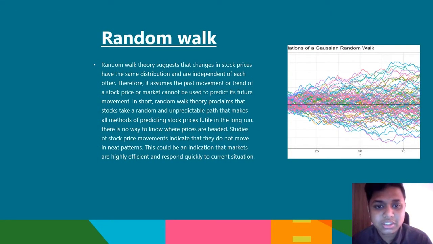Okay, next, the random walk. Random walk theory suggests that changes in stock prices have the same distribution and are independent of each other. Therefore, it assumes the past movement or trend of a stock price or market cannot be used to predict its future movement. In short, random walk theory proclaims that stocks take a random and unpredictable path that makes all methods of predicting stock prices futile in the long run.